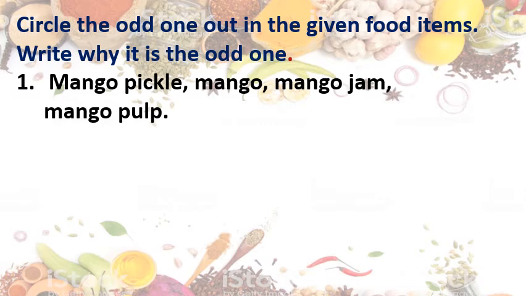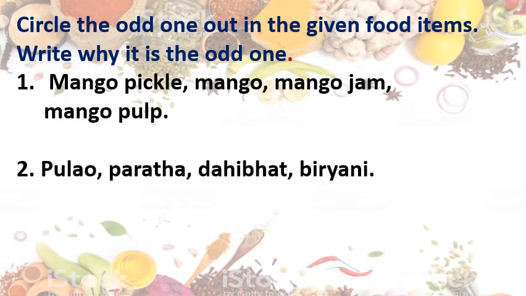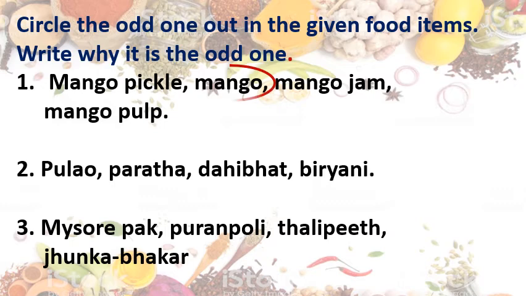Again read this, mango pickle is made up of mango. Mango means only mango, that is fruit. Mango jam is made up of mango. Mango pulp is also taken out from mango. So the odd one is mango, because it is a fruit. And the rest three items are made using mango.